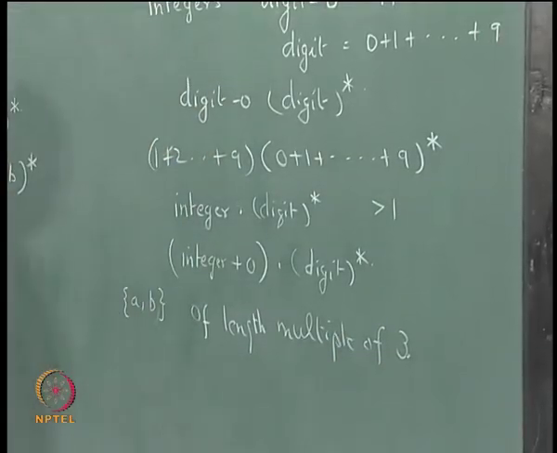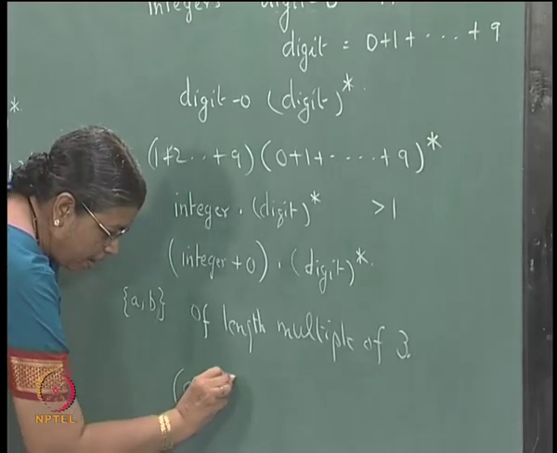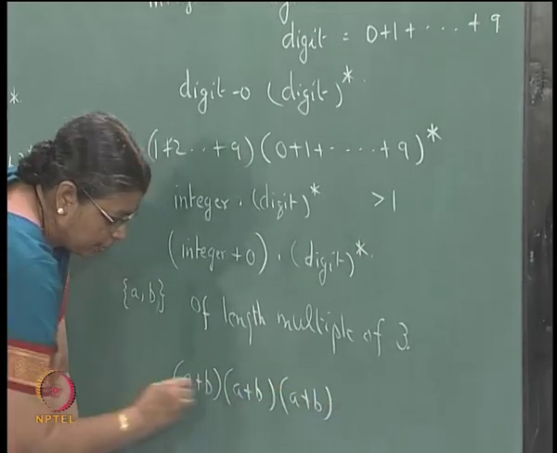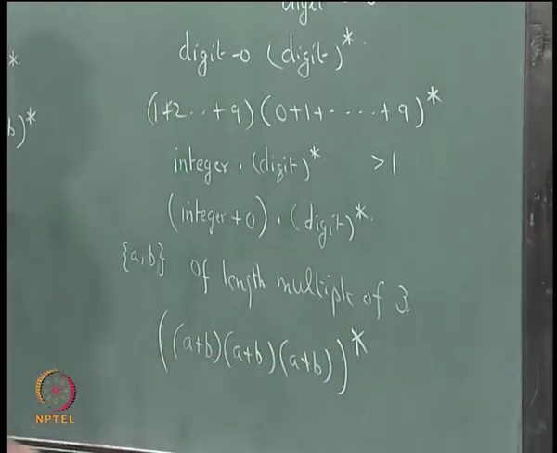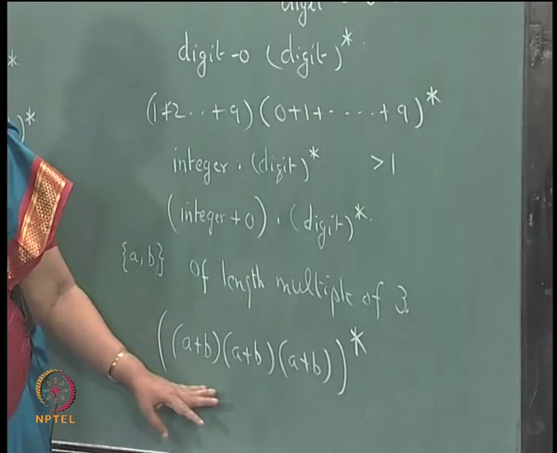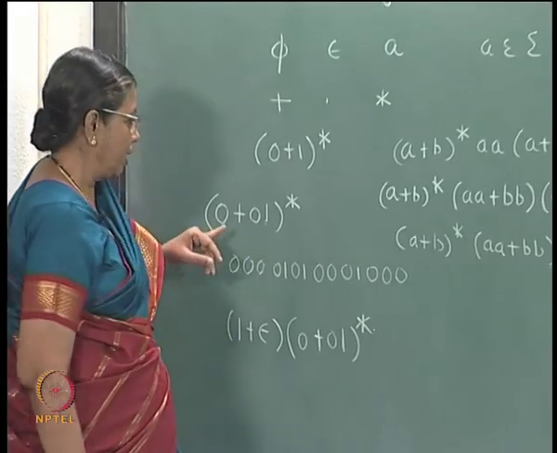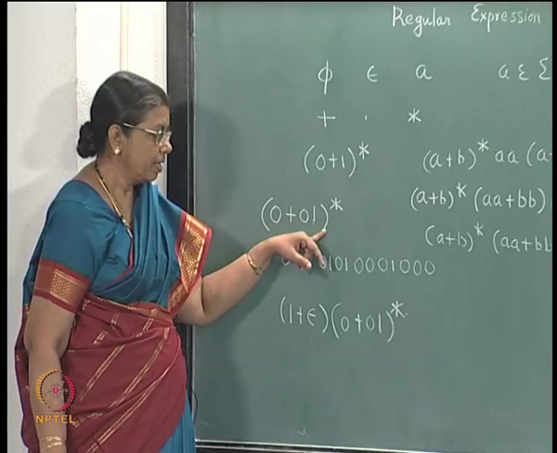The regular expression for that will be, you can have a plus b or you can have a plus b, the length will be 3. This allows all strings. This regular expression represents the set of all strings over a, b which are multiples of 3. Epsilon is also allowed. When you have this star, epsilon is also allowed here, and similarly you can see that in this regular expression epsilon will be in the language.